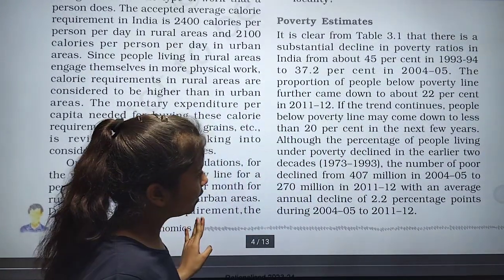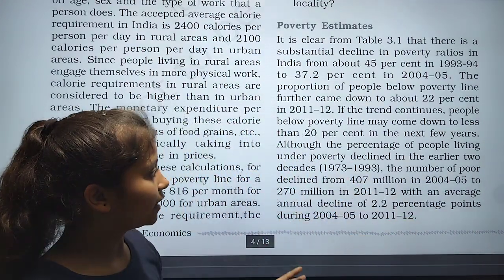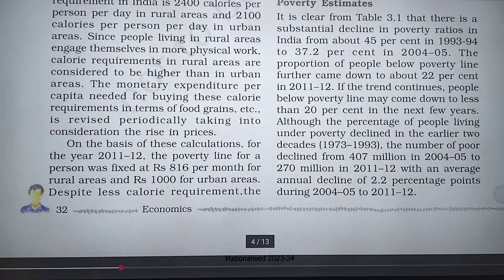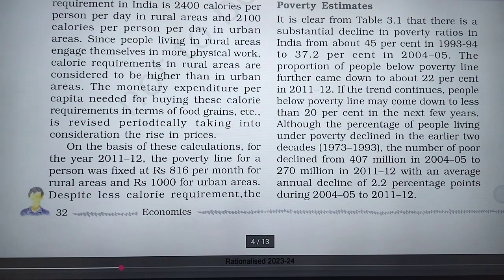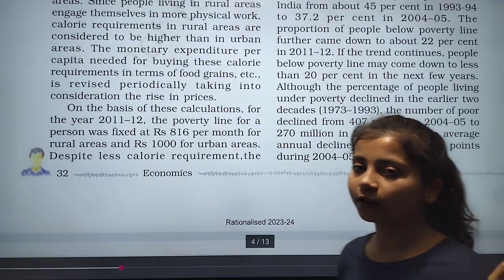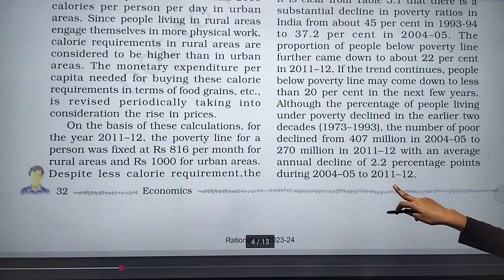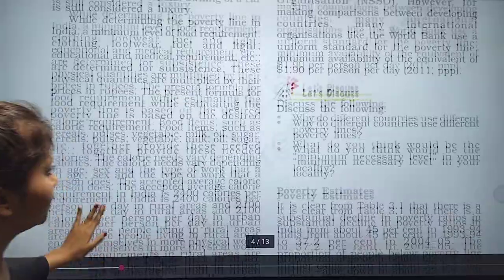It means the number of poor people was about 407 million, but in 2011 to 12 it was only 270 million, an average annual decline of only 2.2 percentage points.